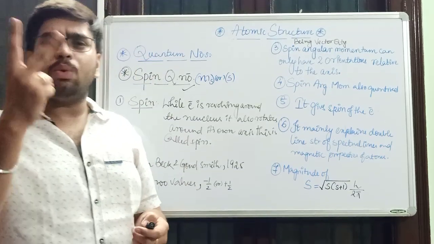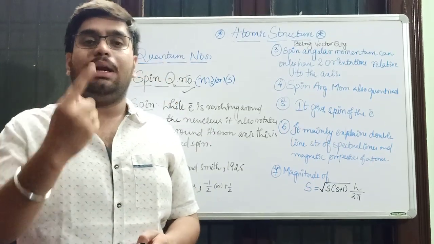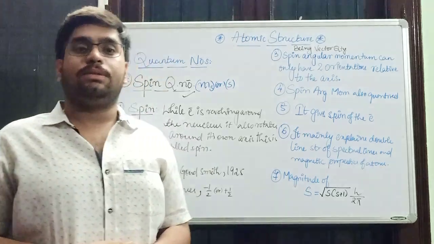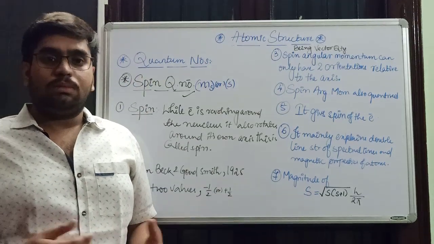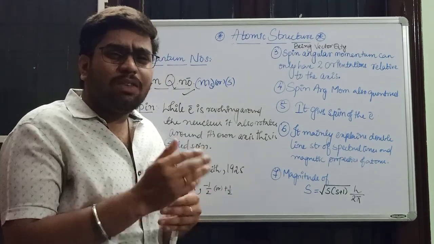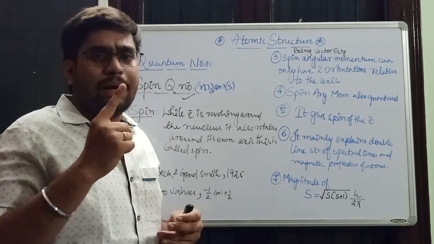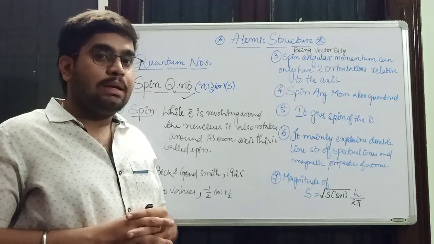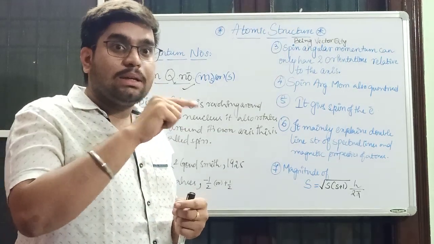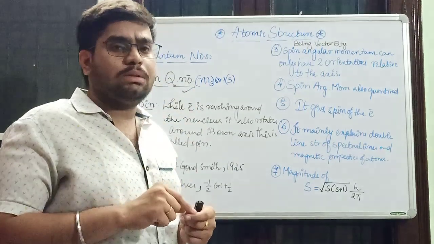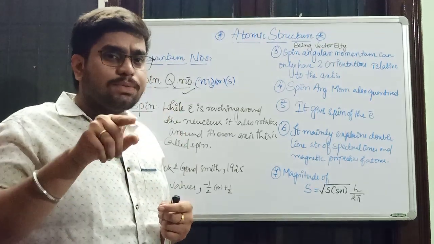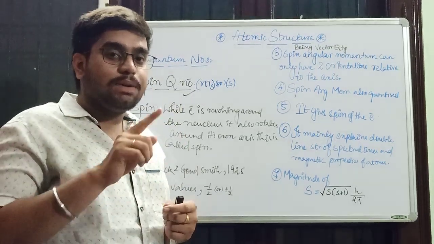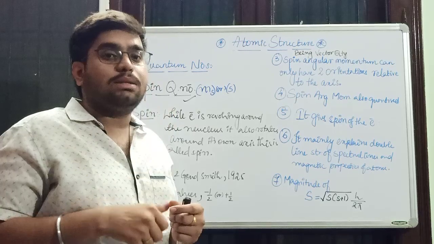Rotation is always possible only in two ways. One clockwise, the other anti-clockwise. What is clockwise? The direction in which the hands of the clock move is called clockwise.